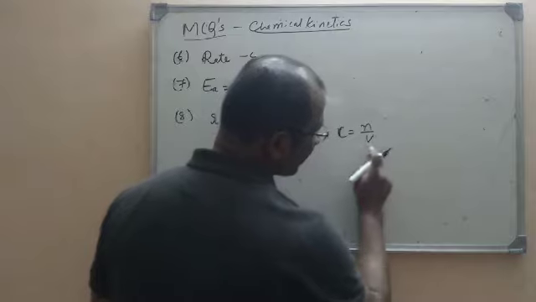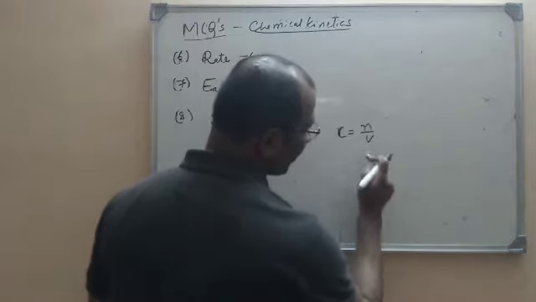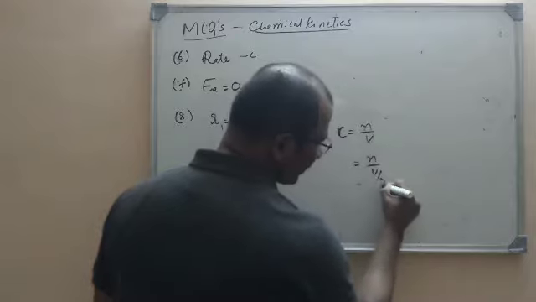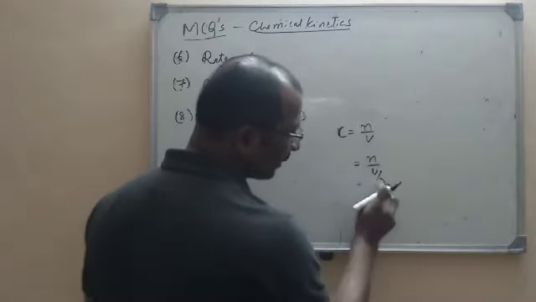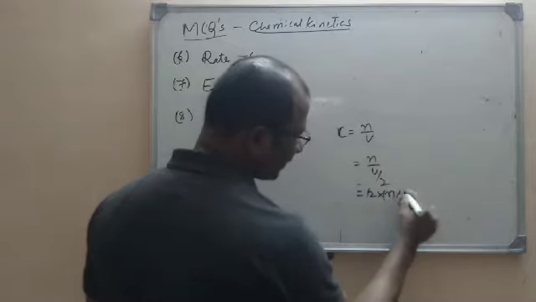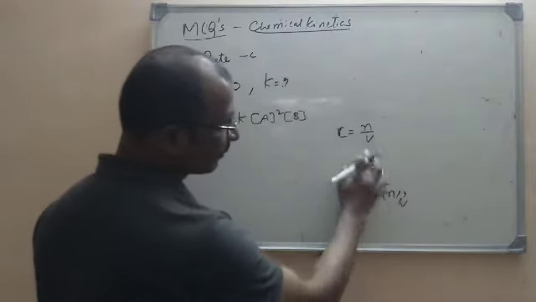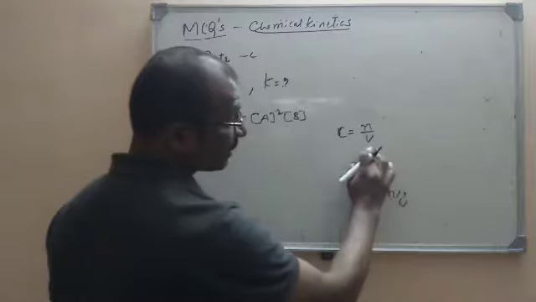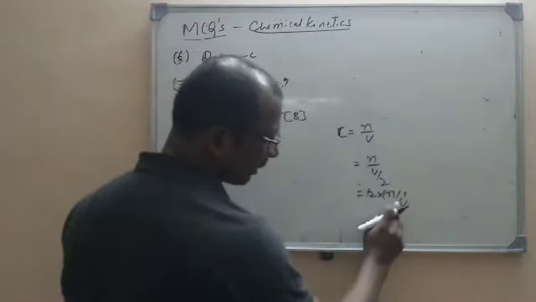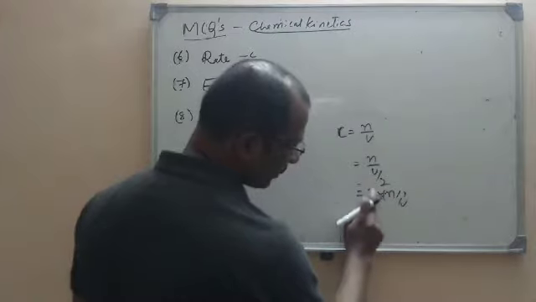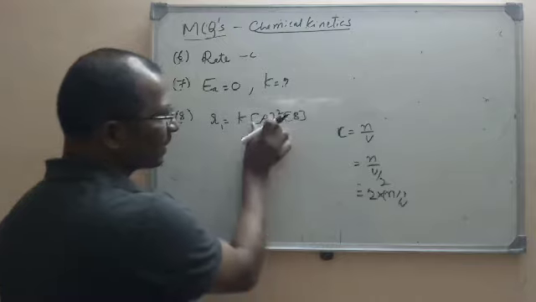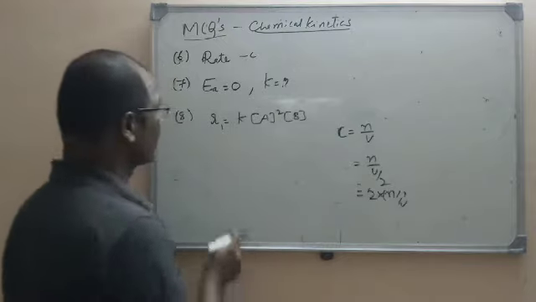Here we are reducing the volume by 2, so it will become 2 into N by V. The concentration is becoming 2 times the earlier concentration when you reduce the volume. So the concentration will be doubled here.